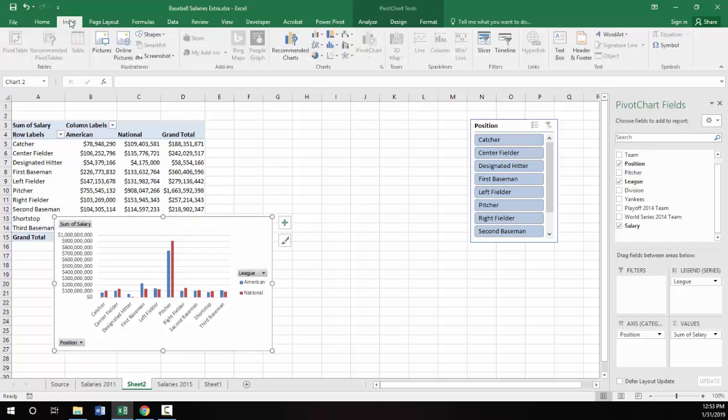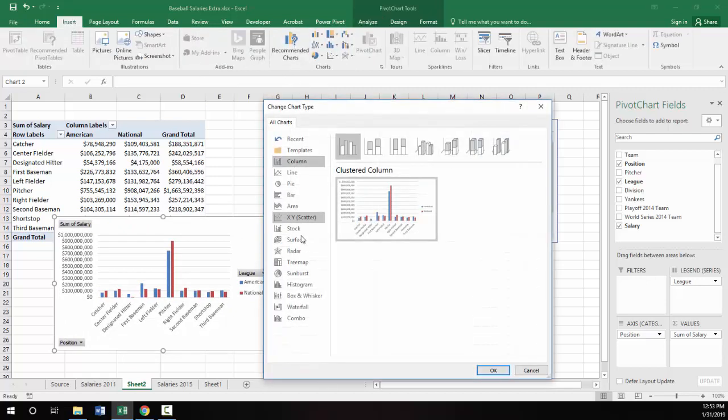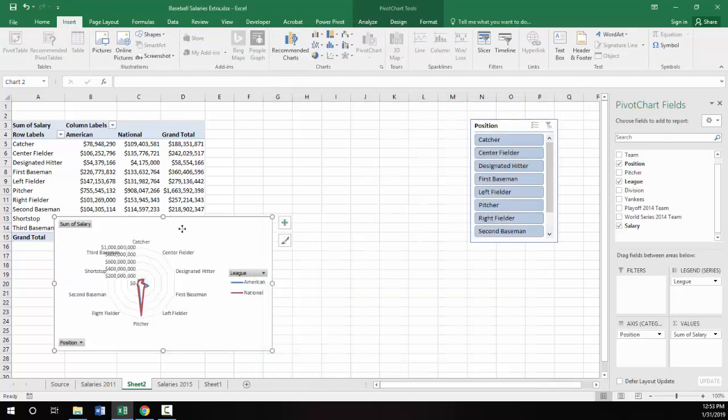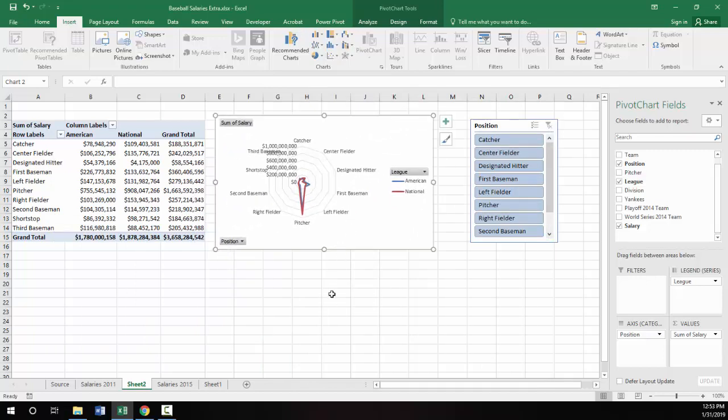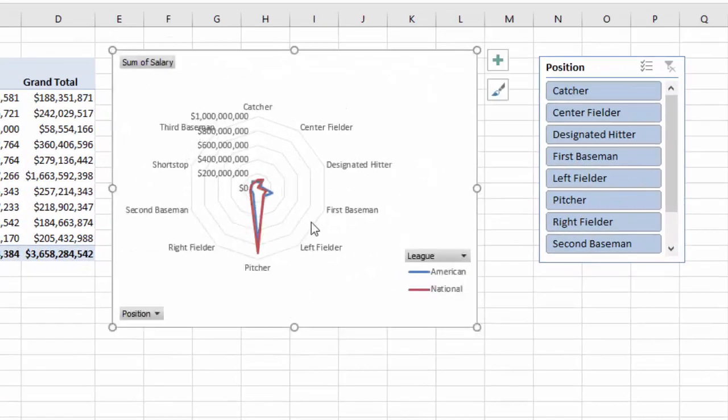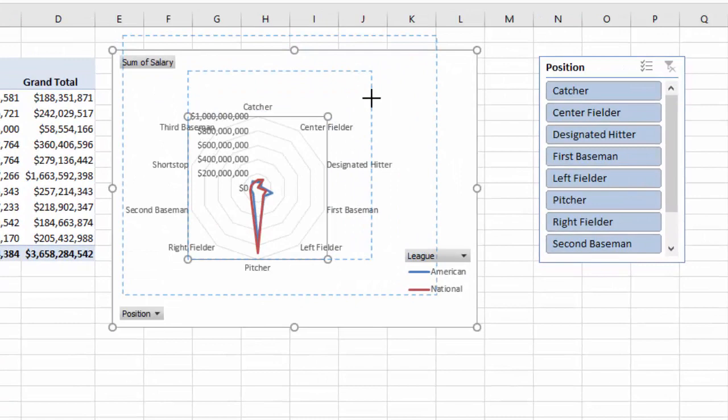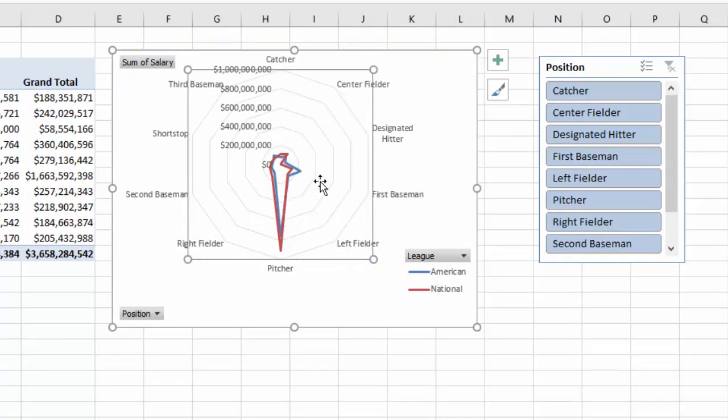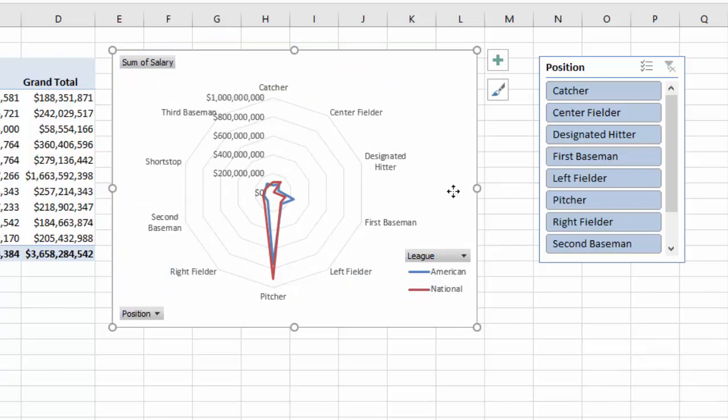Here's another type of chart that can be interesting, and it's the radar chart. So here's a radar chart, and I think I'll move this down here and make this a little bit bigger and move it down here. And so what this radar chart helps you discover visually, or point out or illustrate visually, is that pictures have the most total salary. So it's like pointing at picture.